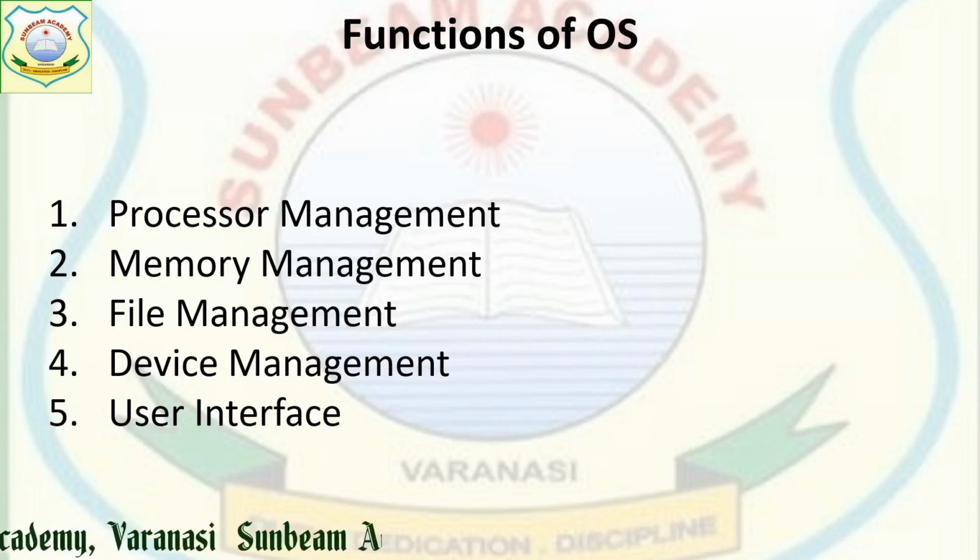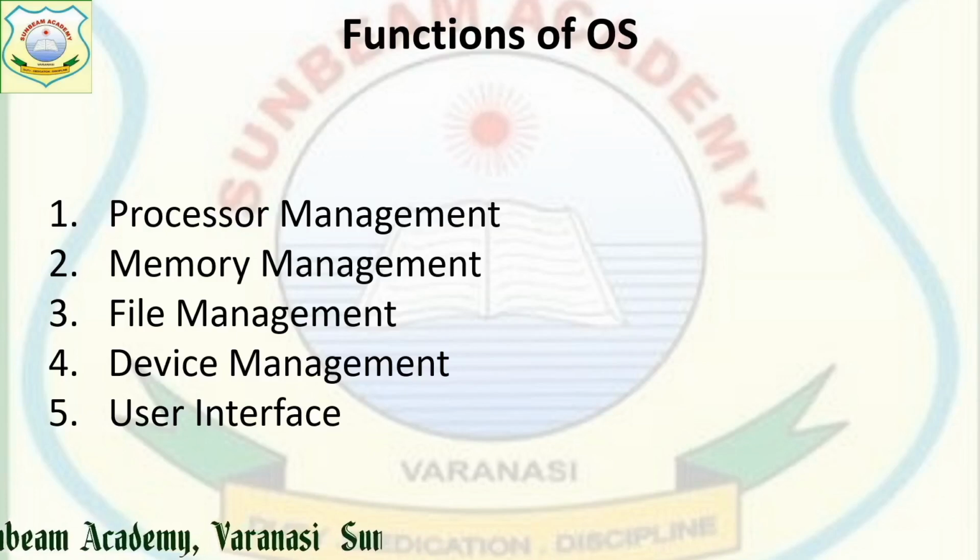Actually, it allocates an important computer resource, that is CPU, to various running programs or applications. Means it gives the task to CPU to run various programs or applications. That is also known as the process.